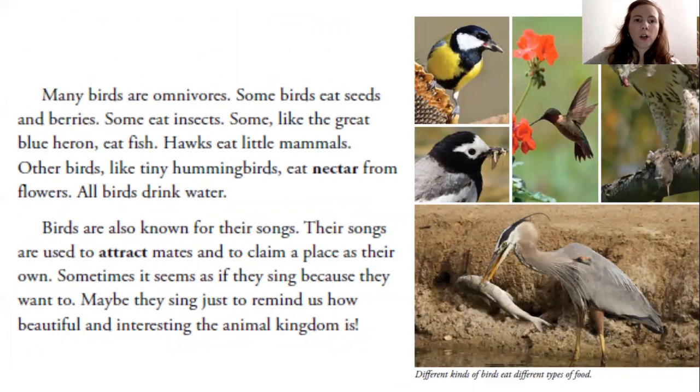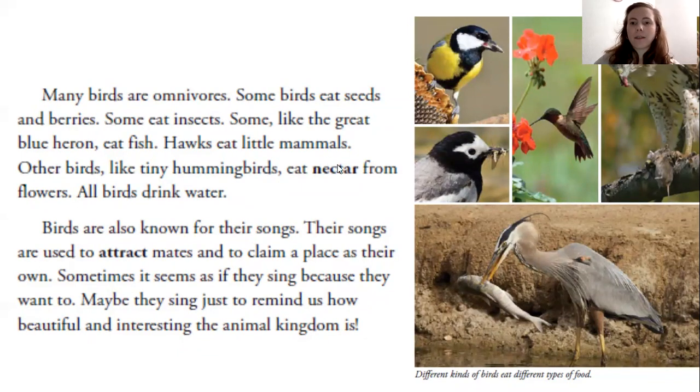Many birds are omnivores. Some birds eat seeds and berries. Some eat insects. Some, like the great blue heron, catch fish. Hawks eat little mammals. Other birds, like tiny hummingbirds, eat nectar from flowers. All birds drink water. Birds are also known for their songs. Their songs are used to attract mates and to claim a place as their own. Sometimes it seems as if they sing because they want to. Maybe they sing just to remind us how beautiful and interesting the animal kingdom is.